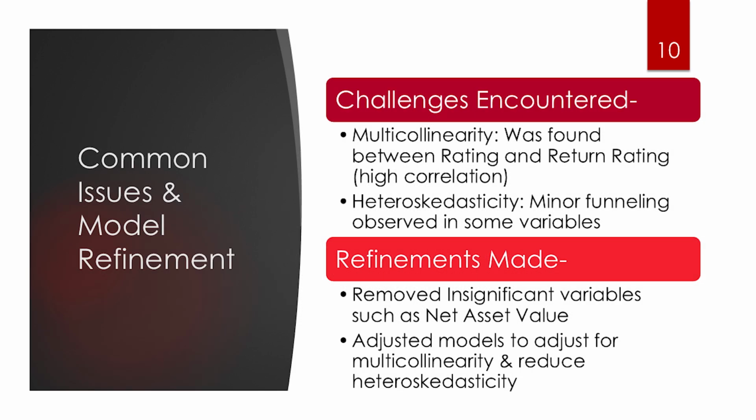During our analysis, we encountered a couple of key challenges. First, we observed multicollinearity, where there was a high correlation between rating and return rating, which could skew our results. Additionally, we detected heteroscedasticity, with some variables showing minor funneling patterns. To address these issues, we made several refinements to our models. We removed insignificant variables, such as net asset value, which were not contributing to the accuracy of our predictions. We also adjusted the models to reduce the multicollinearity and correct for heteroscedasticity, ensuring more reliable and robust results.